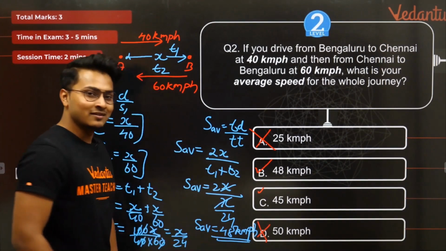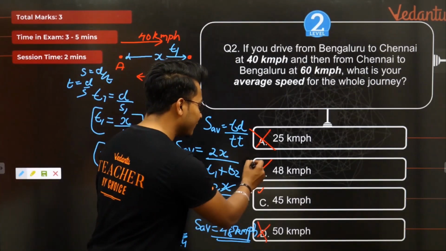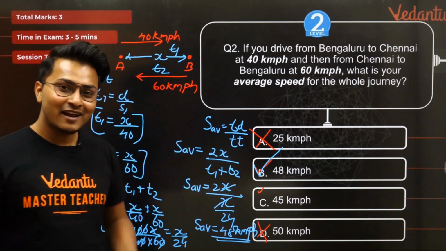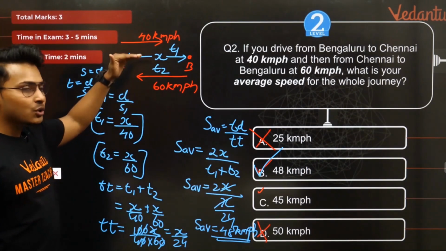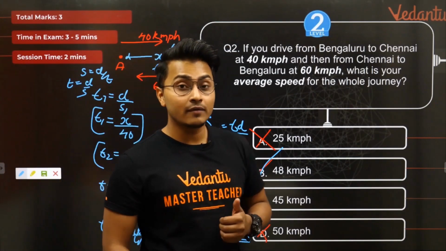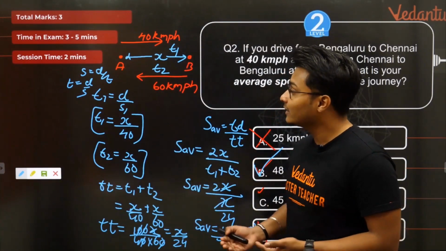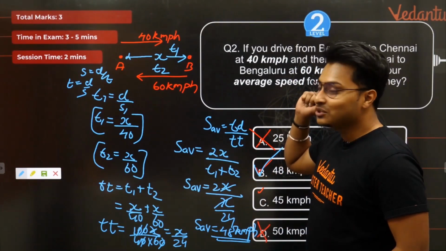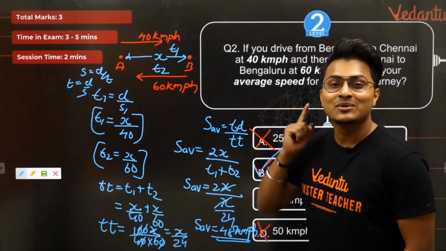And our prediction in the initial stages was correct. 48 kmph becomes the correct answer. We verified our answers also. We understood how to do this problem when there is neither distance given to us, nor time given to us. We have understood how to do that problem as well, and everything in that manner has been sorted out. So level 2 ka problem bhi you have understood how to do it.